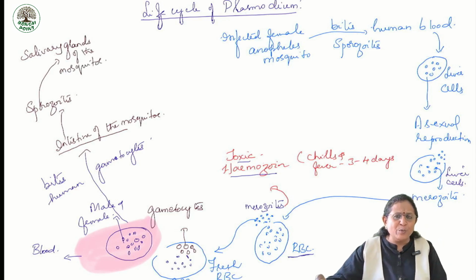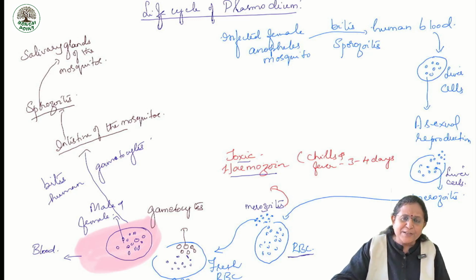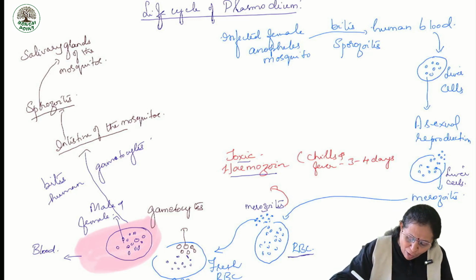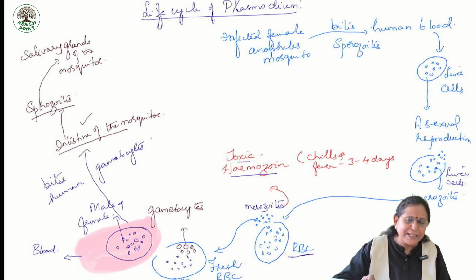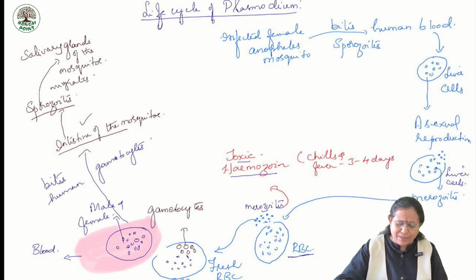Soon after the sporozoites are formed in the intestine of the mosquito, it migrates to the salivary gland of the mosquito.